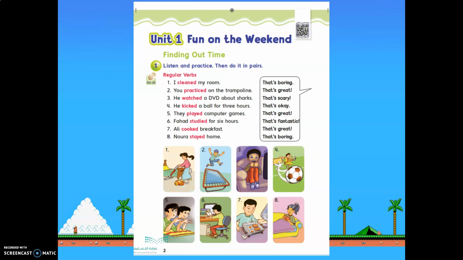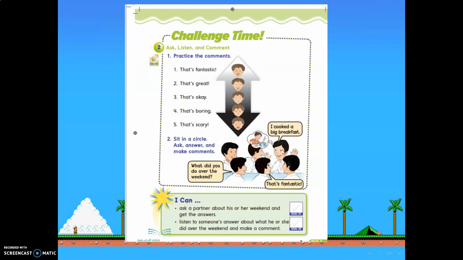Okay, guys. Now practice in pairs. One partner, I will start reading all the sentences. Here we have the regular verbs, as I told you before. The regular verbs end with ed. Number 1, I cleaned my room. That's boring. 2, you practiced on the trampoline. That's great. 3, he watched a DVD about sharks. That's scary. 4, he kicked a ball for 3 hours. That's okay. 5, they played computer games. That's great. Fahad studied for 6 hours. That's fantastic. Ali cooked breakfast. That's great. Noura stayed home. That's boring. Okay?